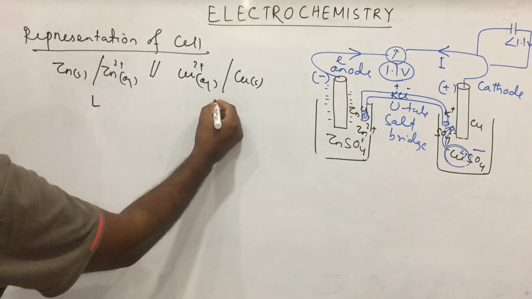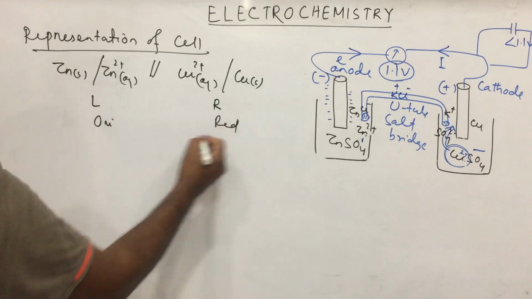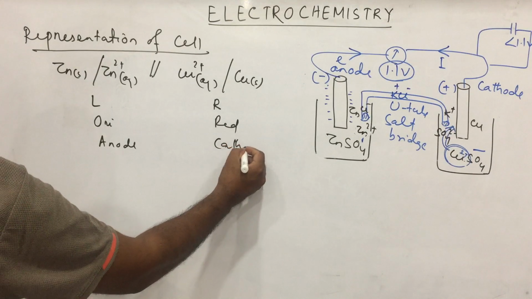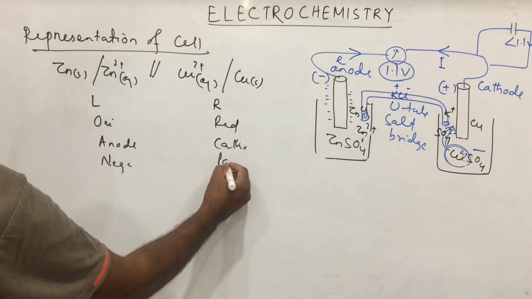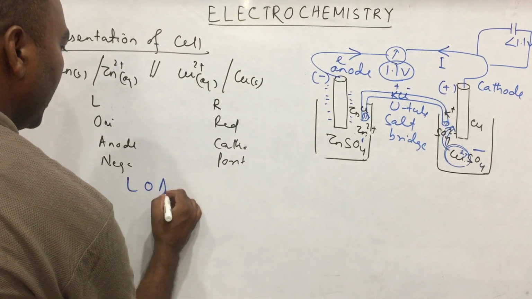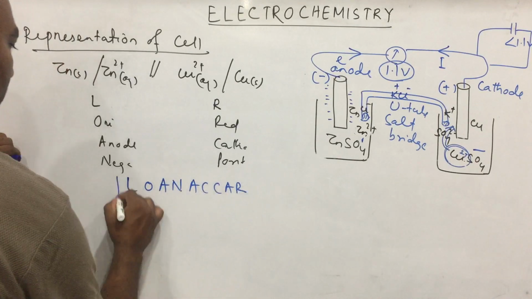Left side, right side: oxidation, reduction; anode, cathode; negative and positive, or cation. The middle is the dash, the salt bridge. So in a shortcut way, we can remember it like this: LOAN, lone SC car.